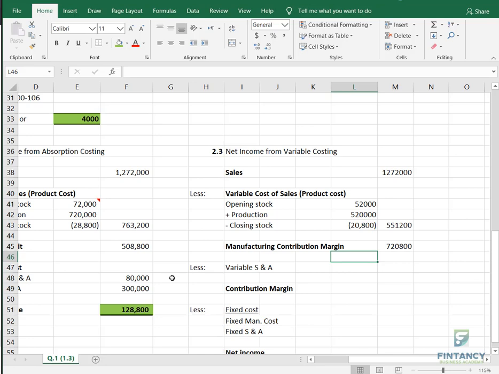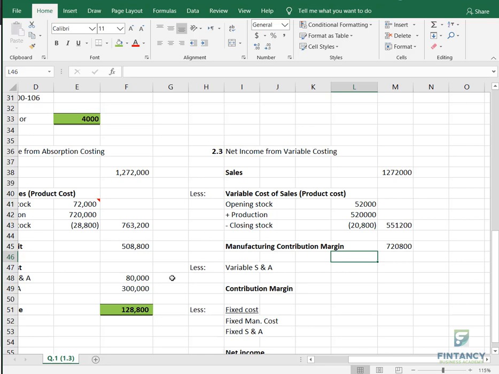Some people are saying yes, some people are saying no. It means the topic is not clear with you, right? So let me make it clear for you. So the answer for this question is that the net income from variable costing will be different. Why will it be different? Because the opening and closing stock is there. There is a movement of inventory. So whenever there is a movement of inventory, the net income in both the methods will be different.